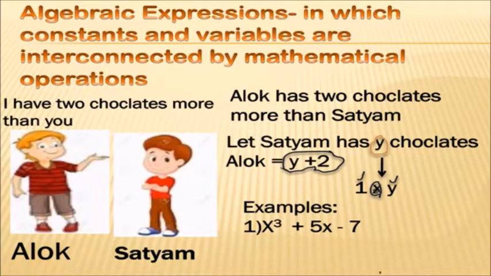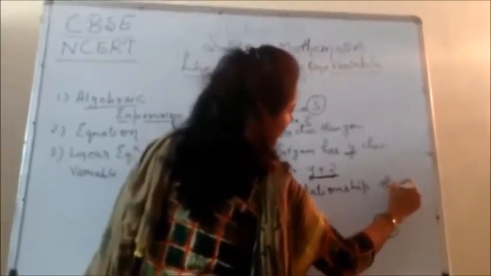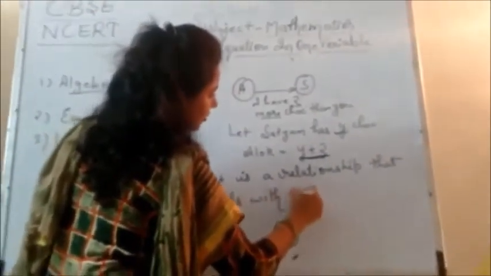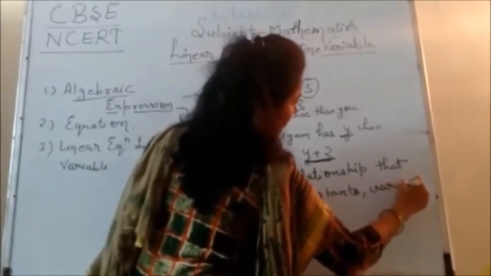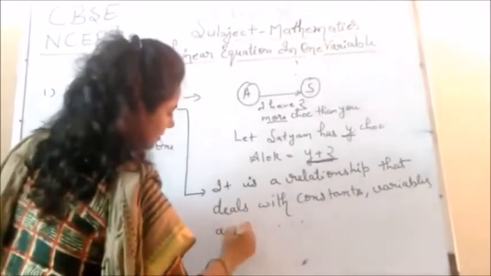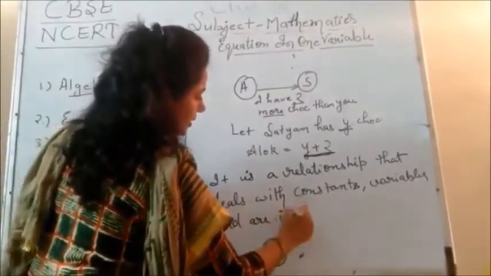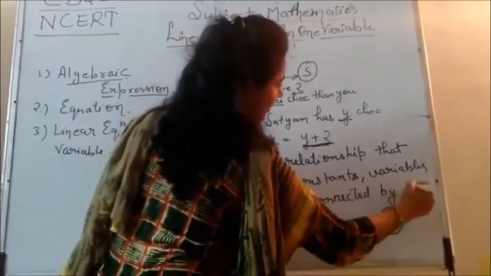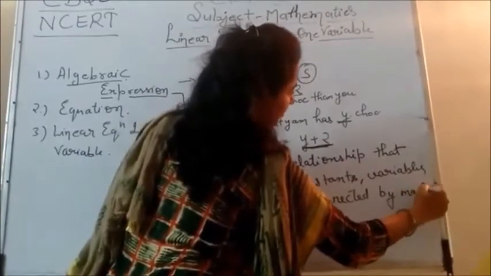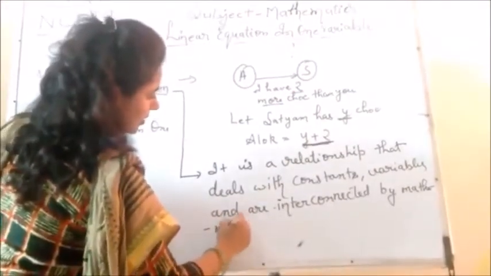An algebraic expression you can define as a relationship that deals with constants and variables, which are interconnected by mathematical operations.